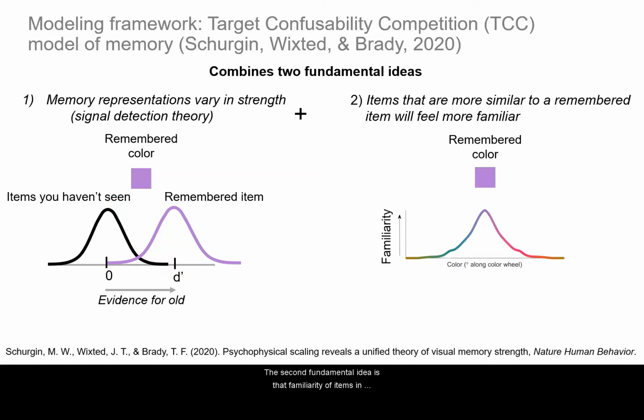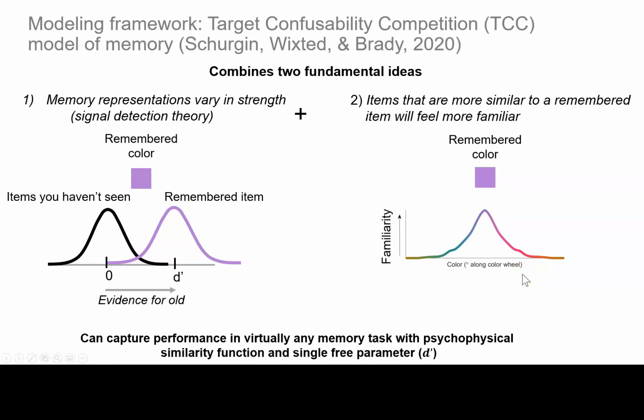The second fundamental idea is that familiarity of items in the environment is some function of their similarity to items that you have in memory. So for instance, if you're asked to remember the color of the square, the color purple is going to elicit a very strong familiarity signal, but colors that are somewhat similar to purple will also elicit a familiarity signal. More precisely, familiarity is a function of the psychophysical similarity of items in the external environment to items that you have in memory. Critically, these researchers combine these 2 fundamental ideas in a way that explains performance in virtually any memory task with this psychophysical similarity function and a single free parameter d prime.